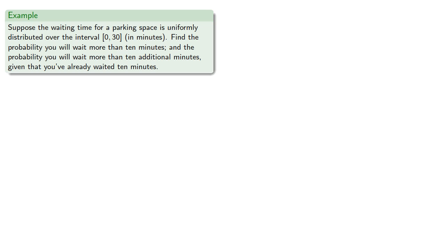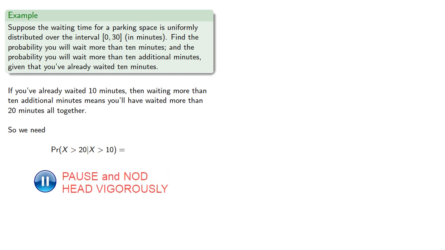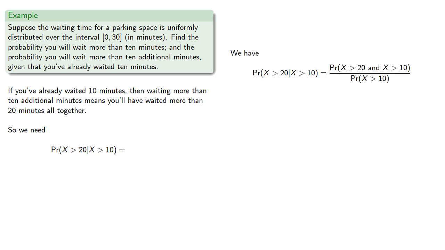Now, if you've already waited 10 minutes, then waiting an additional 10 minutes means you'll have waited more than 20 minutes altogether. So we need the probability that x is greater than 20, given that x is greater than 10. So our conditional probability formula tells us that this is, but the probability of the conjunction is just the probability that x is greater than 20. And so this probability will become,